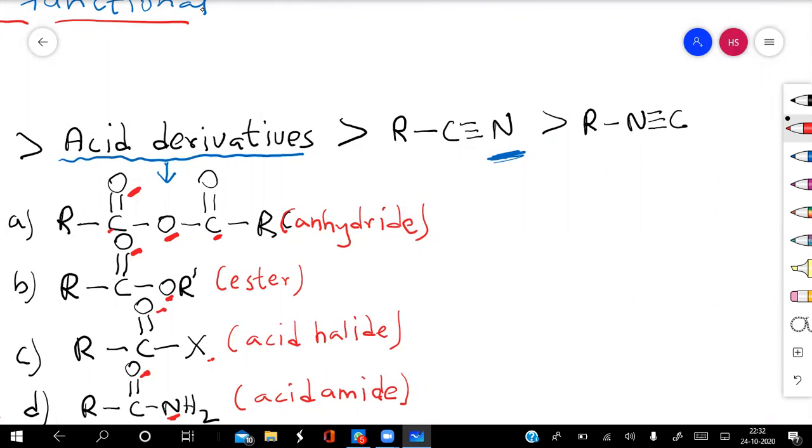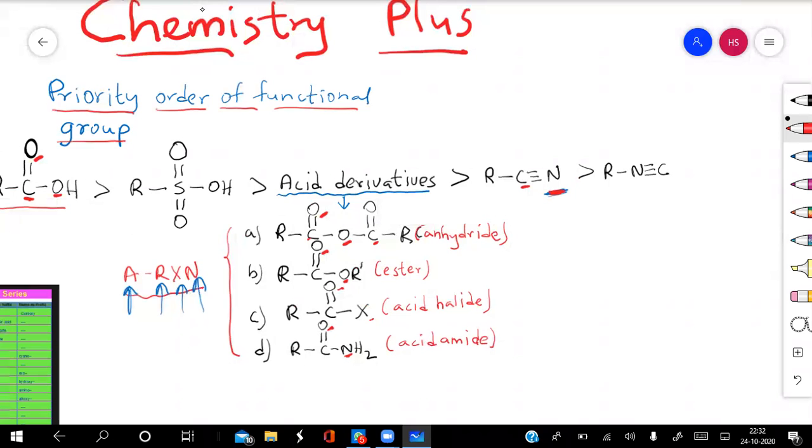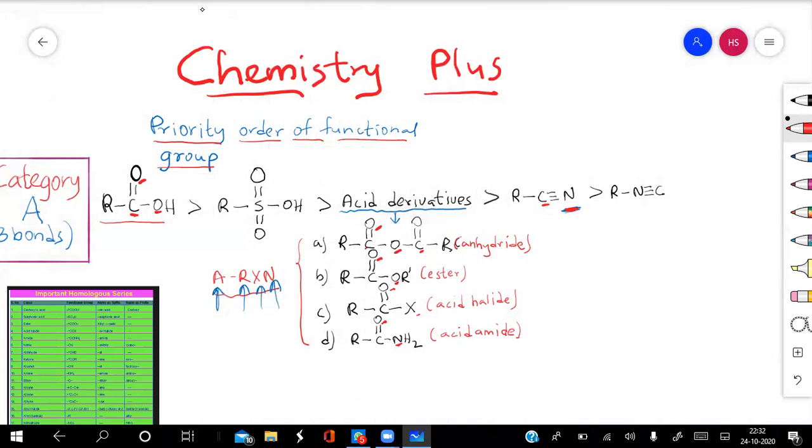Understood. In this also you'll find that the heteroatom present here is the nitrogen atom. And with the carbon atom, how many bonds is it bonded with? There are 3 bonds again. And similarly, if you consider the isonitrile, here also you will find that between carbon and nitrogen there are 3 bonds present. So in category A, whatever examples I have taken, apart from the sulfonic acid, all these compounds